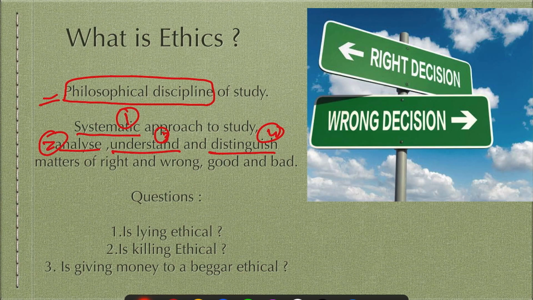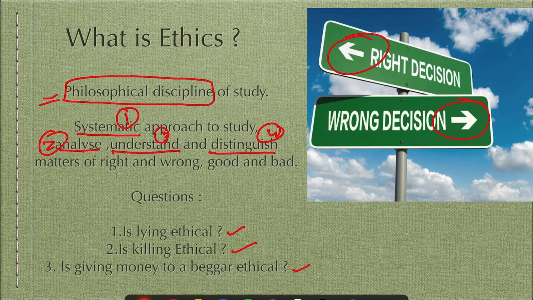So ethics is a guide to right and wrong. What is the right decision, what is the wrong decision? For example, if I come to a question: is lying ethical, is killing ethical, is giving money to a beggar ethical? These are the sample questions I have taken, and I discussed one of them in my previous lecture also. Is lying ethical or not? Ethical means, is lying right or wrong? That is the question, and we want an answer to that. Ethics, which is a systematic approach to study, analyze and understand this, will try to answer this.